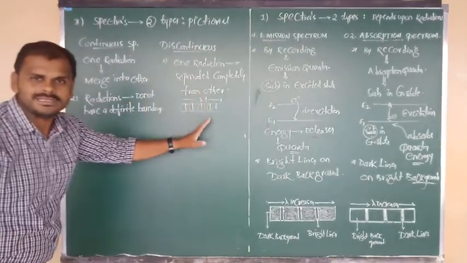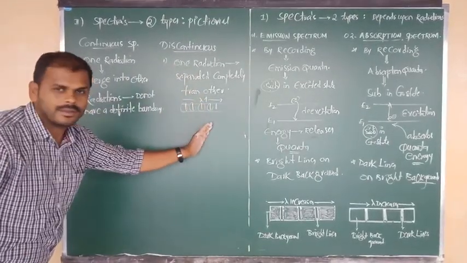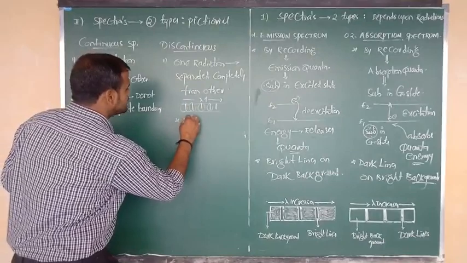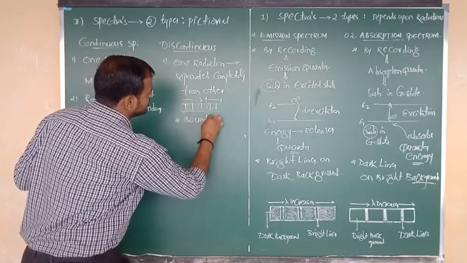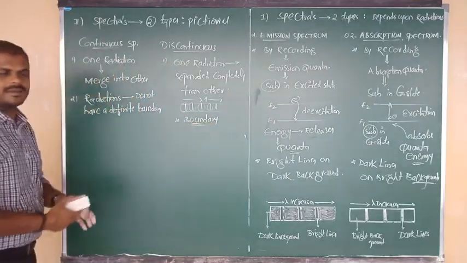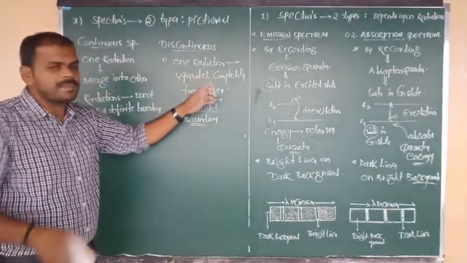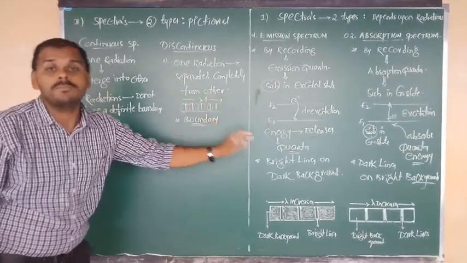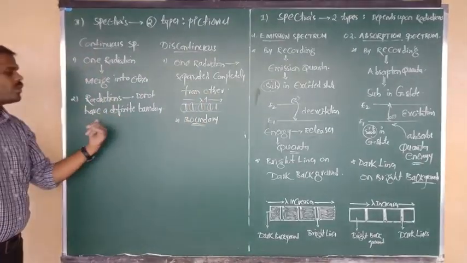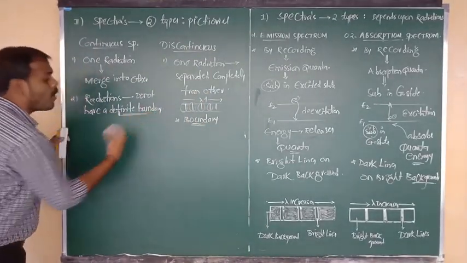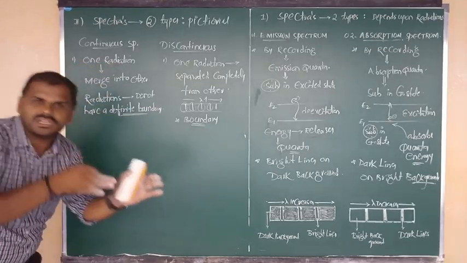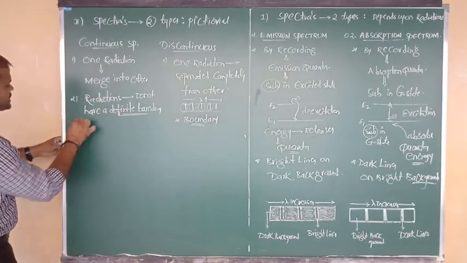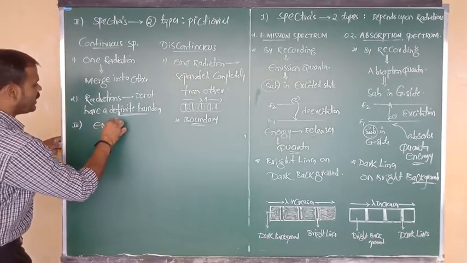So radiations and colors, or colored bands, are having a particular boundary. We can say that radiations are having a definite boundary. Radiations are clear cut, separated from one another. Now we can decide the particular wavelength boundary, every boundary we can decide. But in continuous, you can't define a particular or definite boundary, because one radiation will be merged into the other radiation.